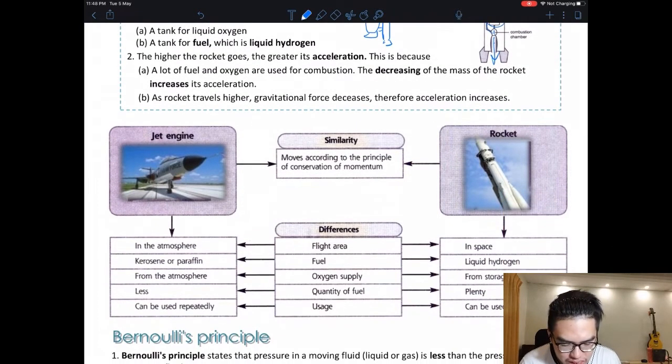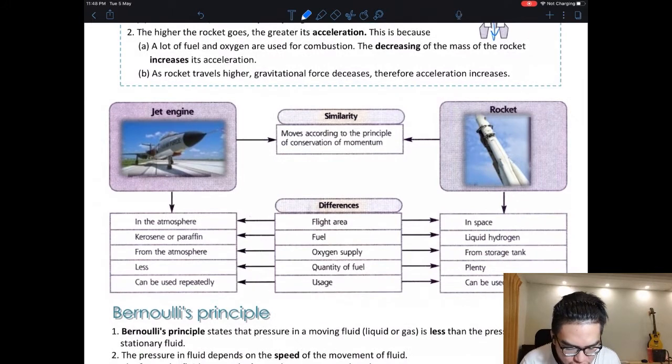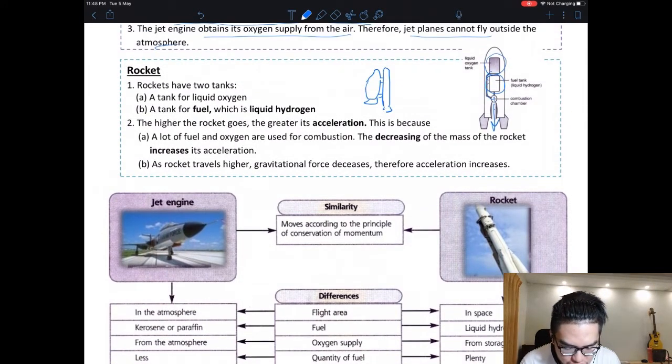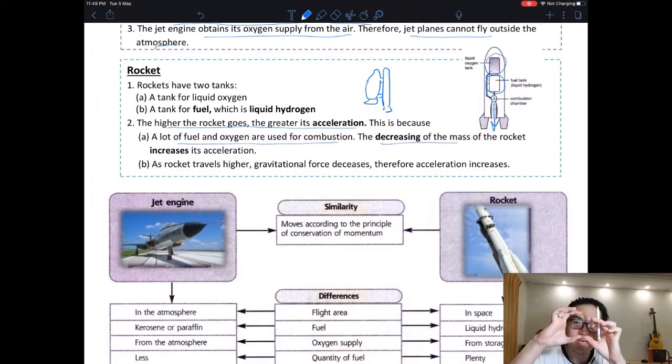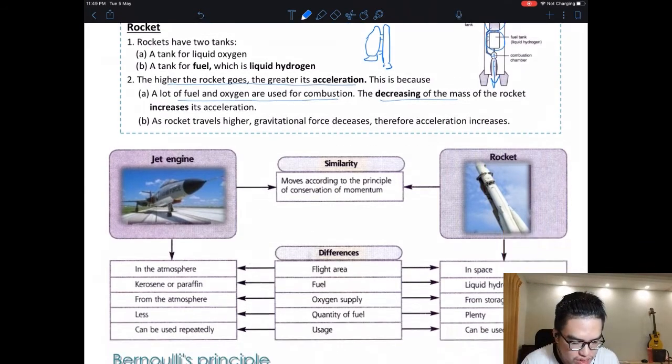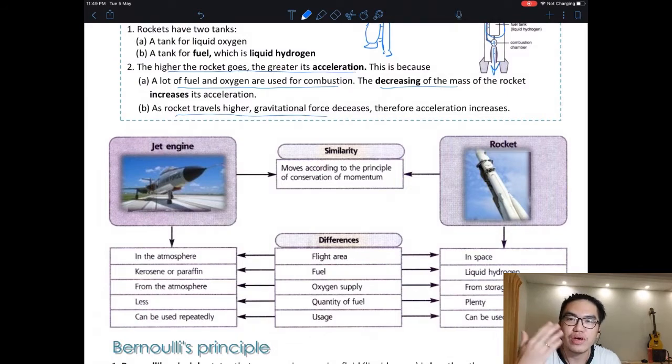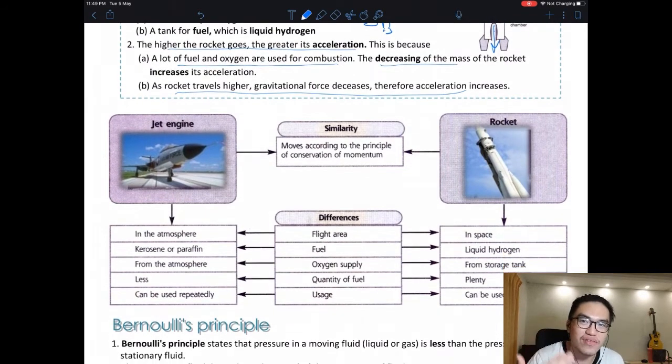Okay, so the higher the rocket goes, the greater its acceleration, because a lot of fuel and oxygen are used. The decreasing of mass, like I said, it will keep throwing away. After burning one side, one tube, it throws away, it becomes lighter. As the rocket travels higher, gravitational force decreases, therefore acceleration increases. When you fly up, it's going to go faster and faster and faster.